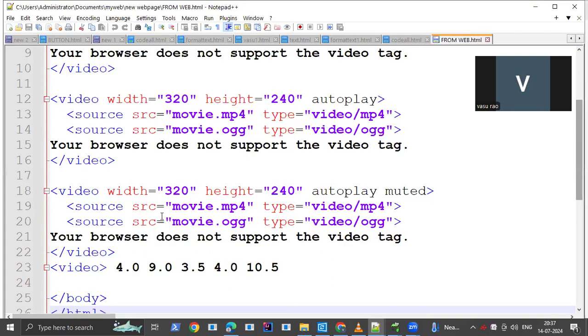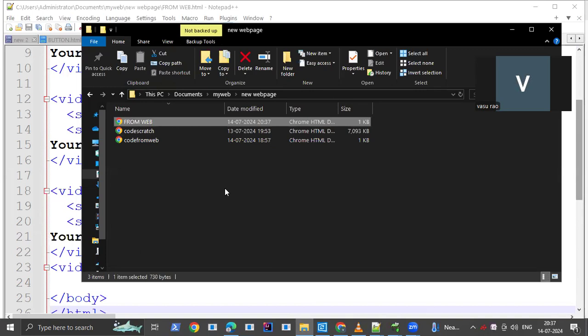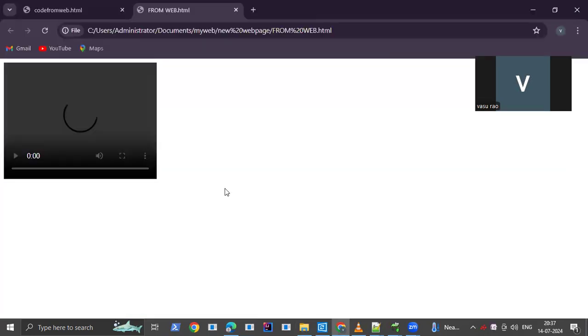Now try to open it, go into your file explorer. This is "from web", open this one. What happened? Your video will not run. Why? I have explained the reason.